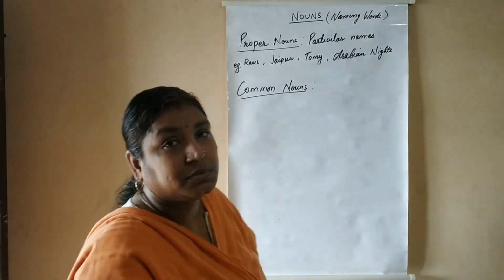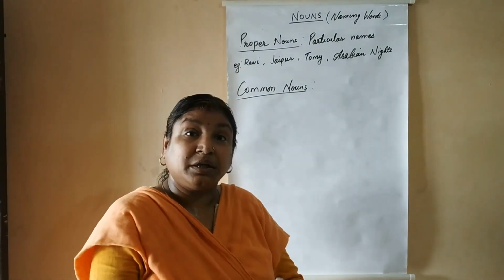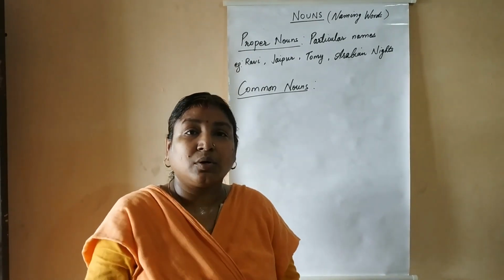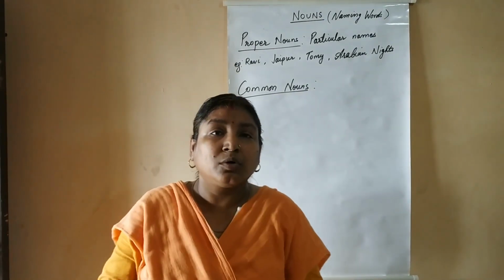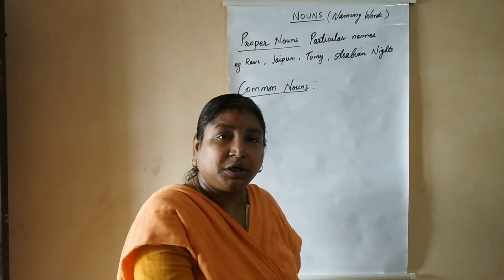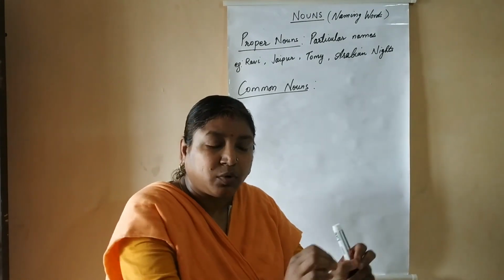Coming to common nouns, again these are the names of a person, place, animal or thing given in common, in general. Like when I talk about dog, then I am talking about all the dogs in general. When I talk about trees, I am talking about trees in general. When I talk about boys, I talk about boys in general. So, I am not talking about one particular boy.